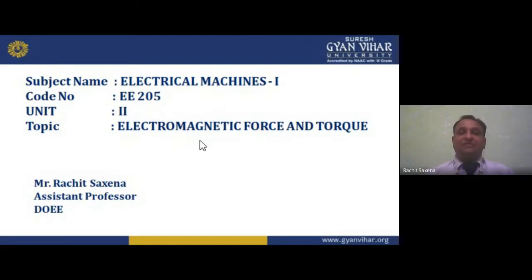If I have a current-carrying wire in a magnetic field, then what will happen? The magnetic field exerts a force on it. What does the magnetic field do?